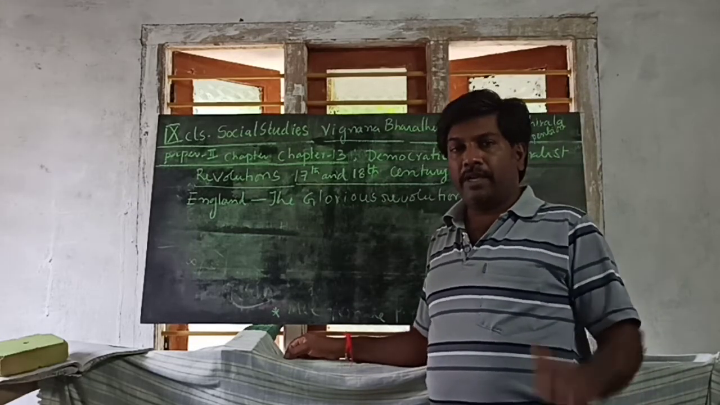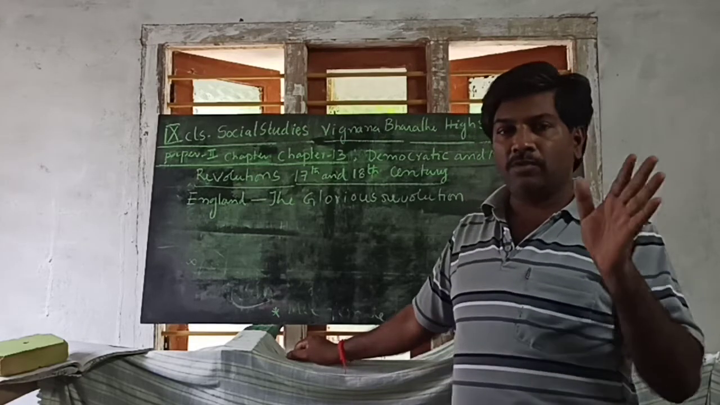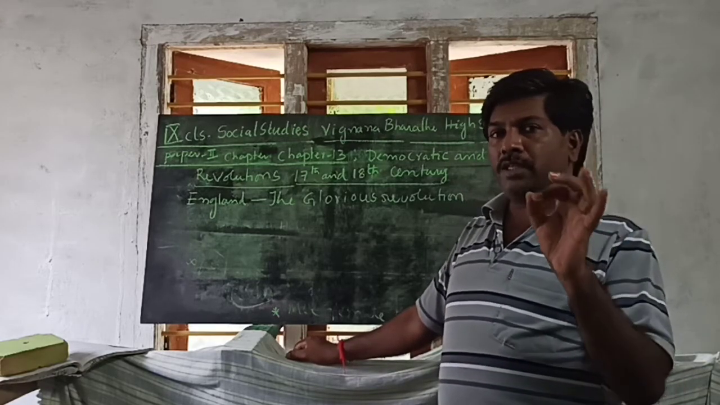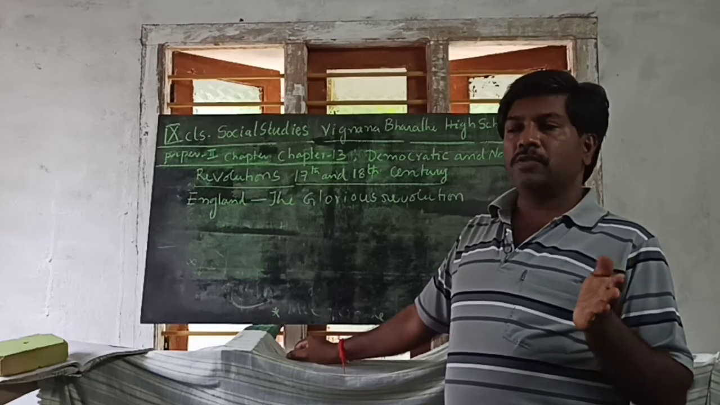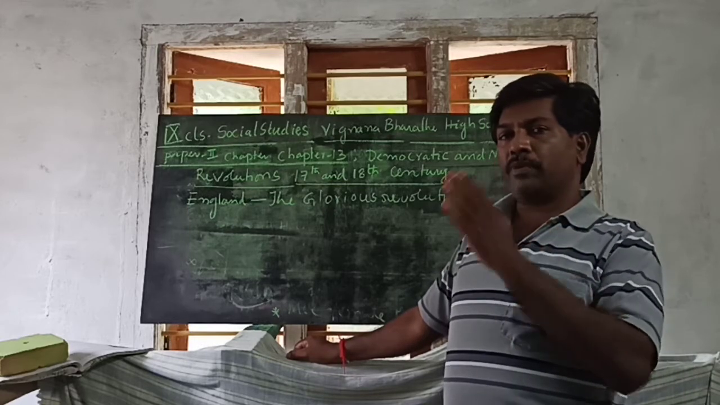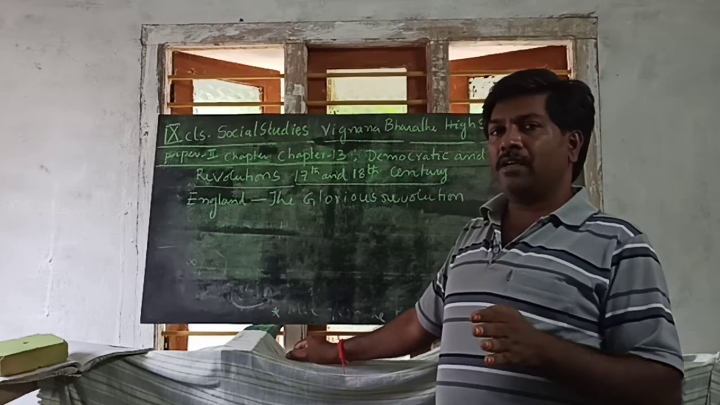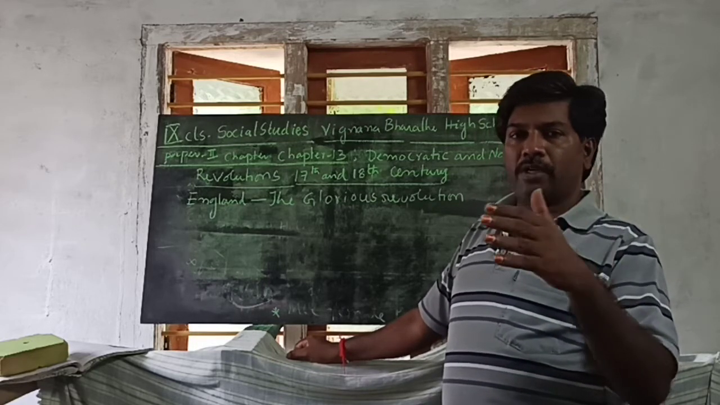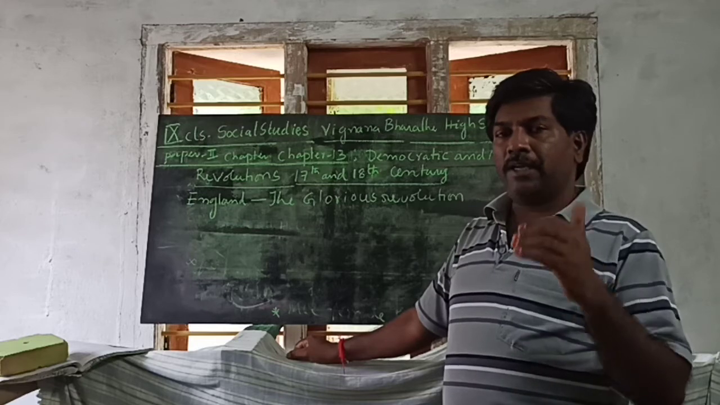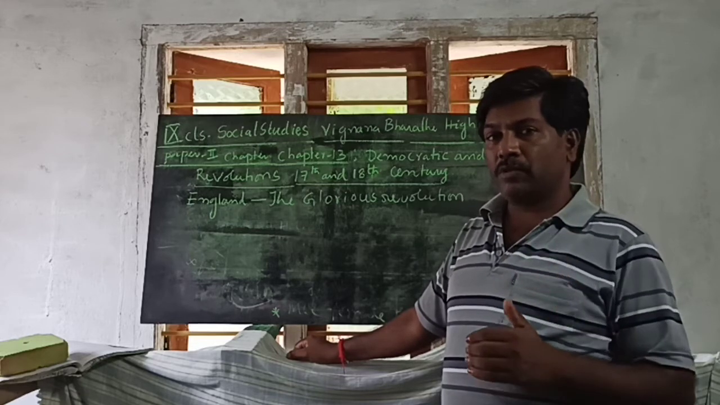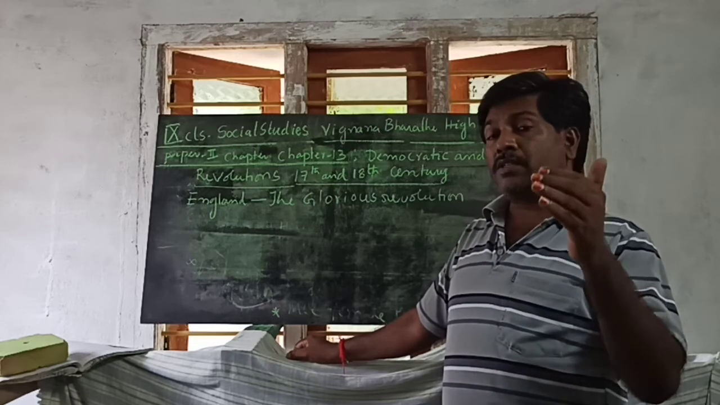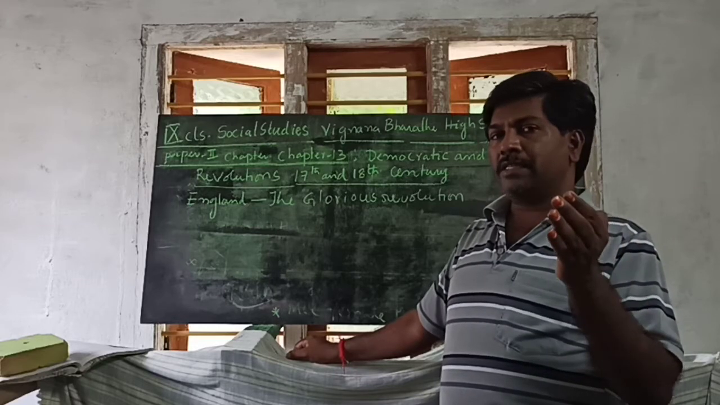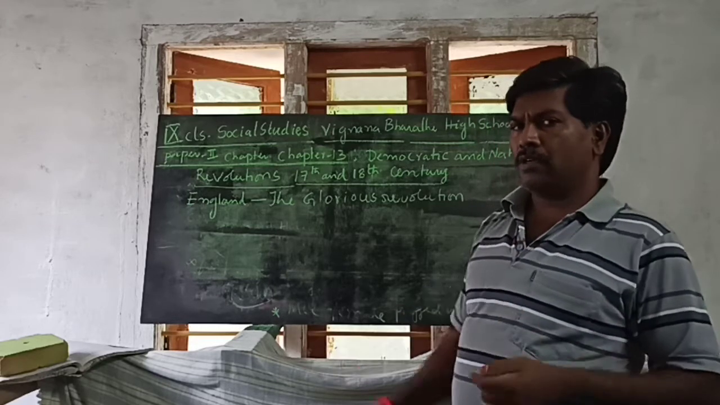In an earlier class, I explained the cultural changes in Europe, especially what changes were made from the medieval period to the modern period. I will select a question paper and send it to you later. Right now, I am going to discuss the democratic and nationalist revolutions in the 17th and 18th centuries.